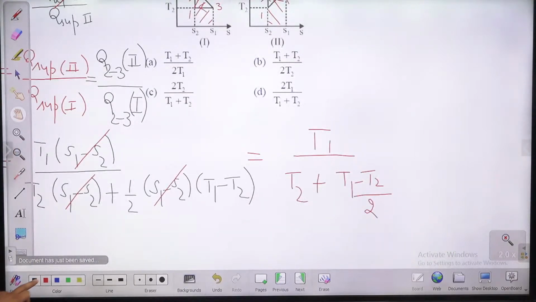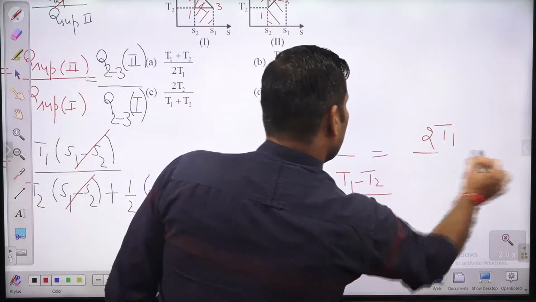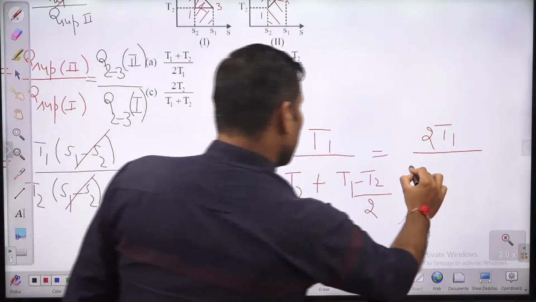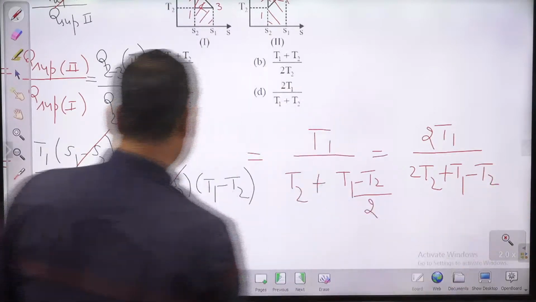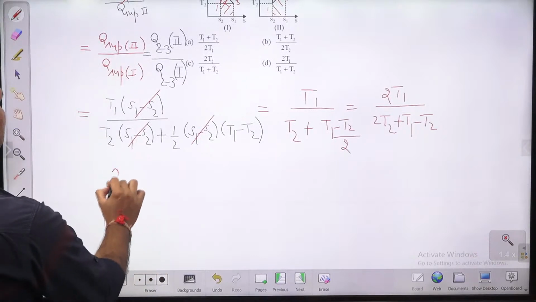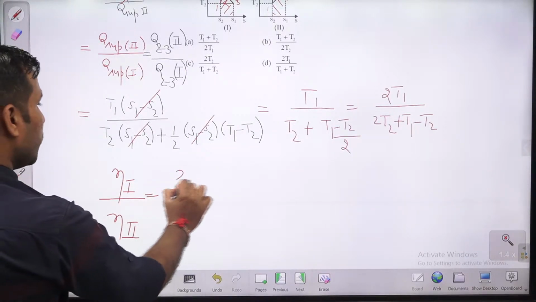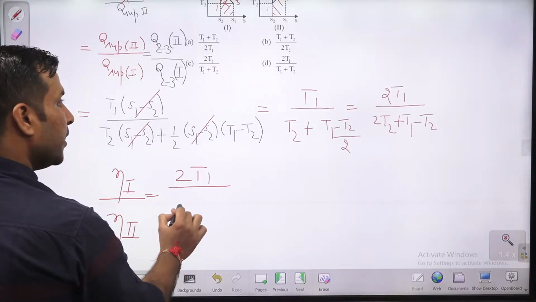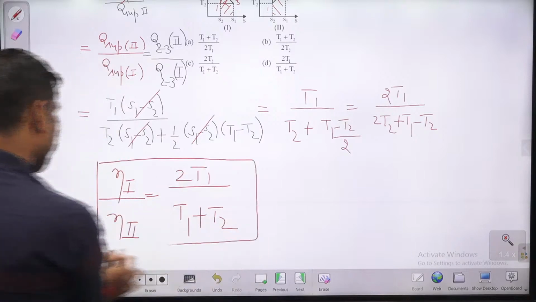ओके चलिए further you can take LCM, you can take LCM 2, तो ये 2 ऊपर जाएगा तो 2T1 divided by what, 2T2 plus T1 minus T2। तो एफिशिएंसी रेशियो क्या आ जाएगा बच्चों, this efficiency ratio will come out what, efficiency ratio 1 divided by efficiency ratio 2, this will come out 2T1 divided by T1 plus T2। Very simple question. चलिए